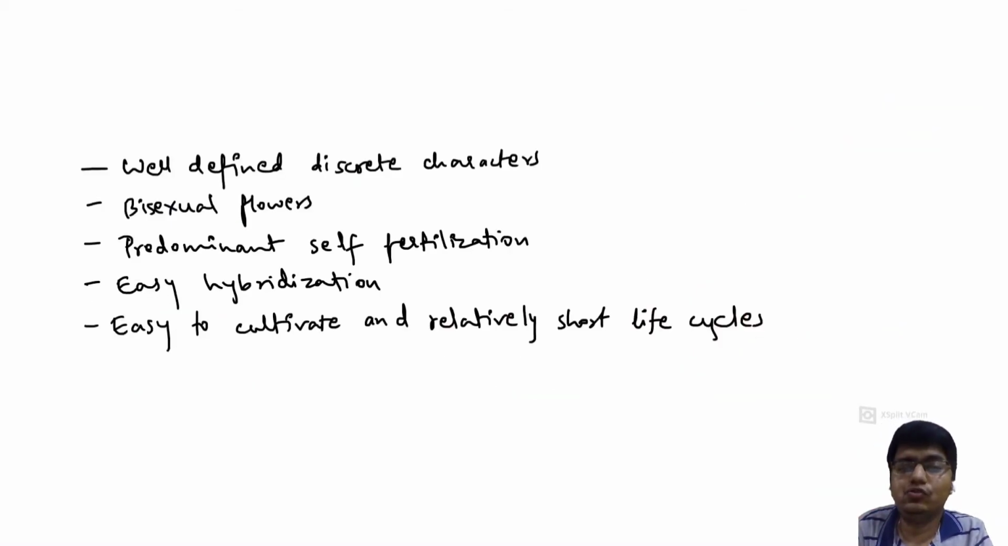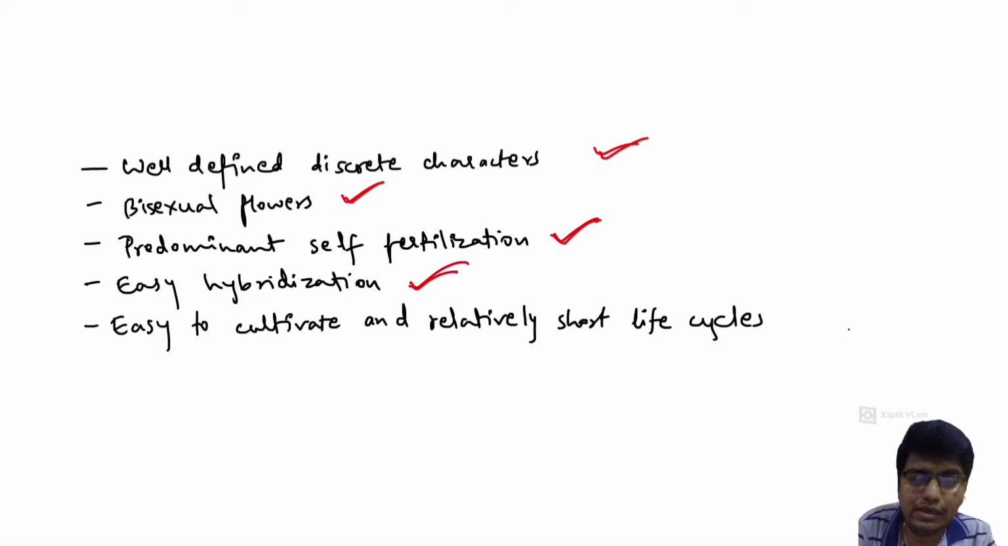So why did he choose the garden pea, Pisum sativum? These are some of the benefits of the pea plant: well-defined and discrete characters; second, bisexual flowers, predominant self-fertilization, easy hybridization, also easy to cultivate, and relatively short life cycles. These are the benefits of the garden plant, and so it was chosen by Mendel.